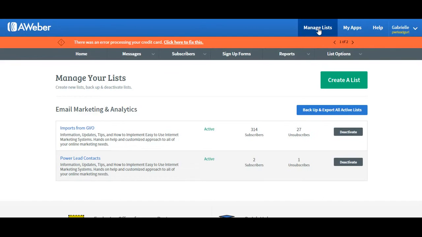So with AWeber, once they are opted in into a list, they can't opt in a second time. So my solution for that is to set up separate lists for each lead capture page that we have in Power Lead system, or for each offer that I'm sending out through Power Lead system.